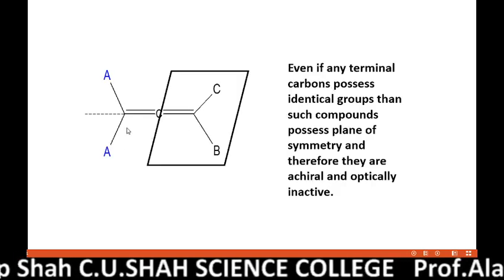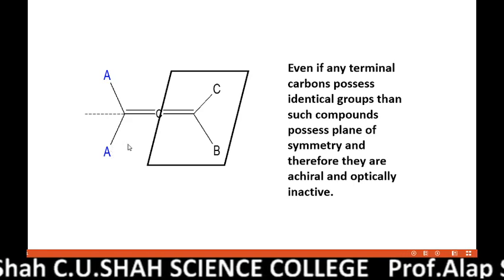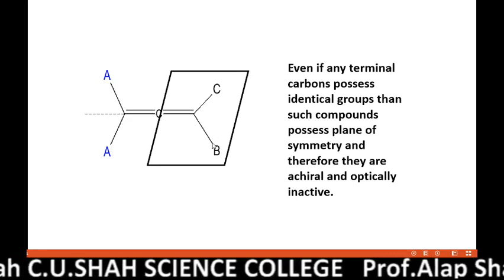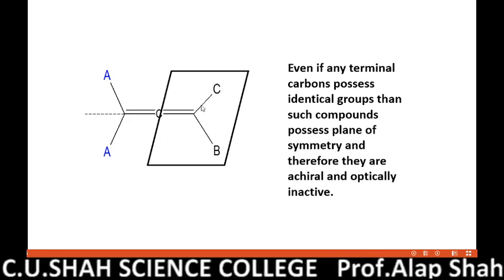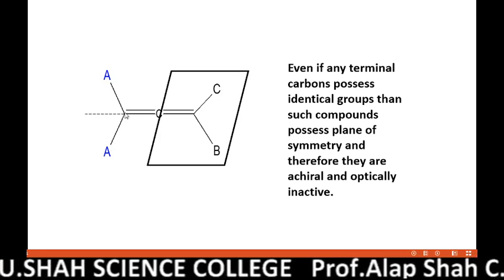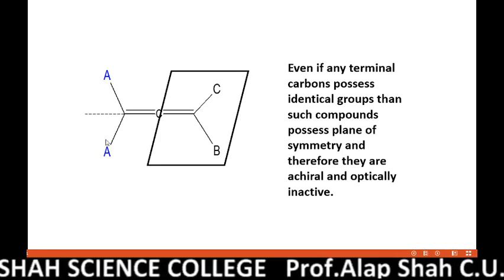Here you can see that in this example, one of the terminal carbons has two different groups, B and C, but the left side terminal carbon has the same groups.